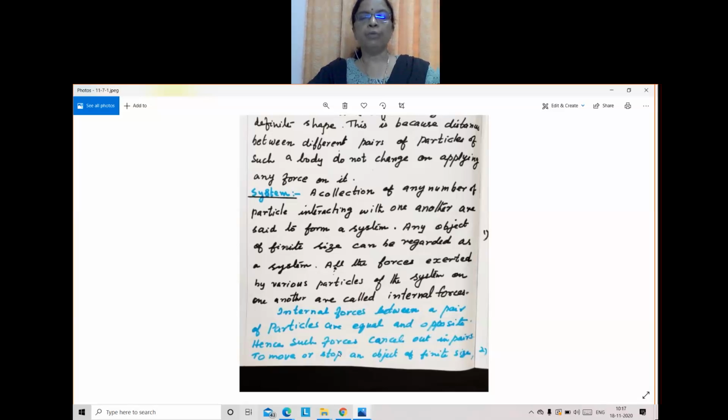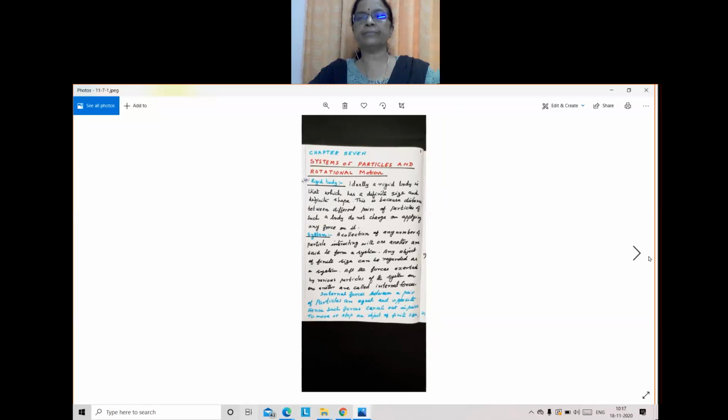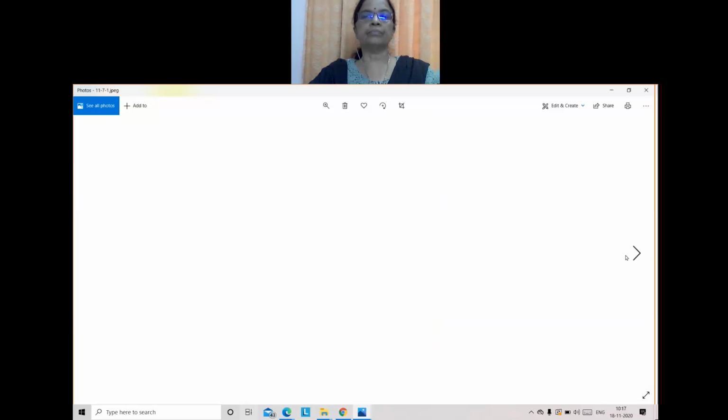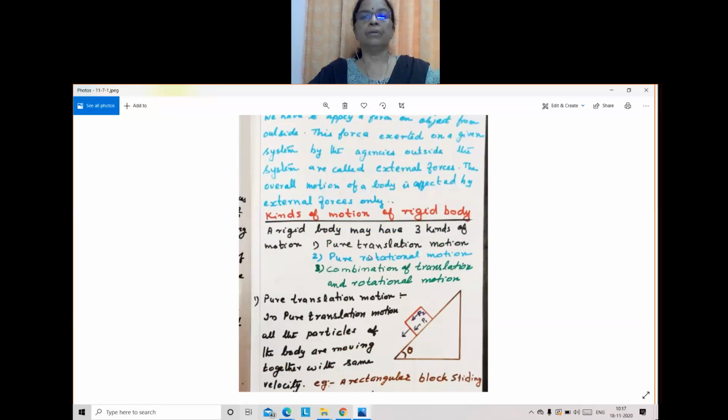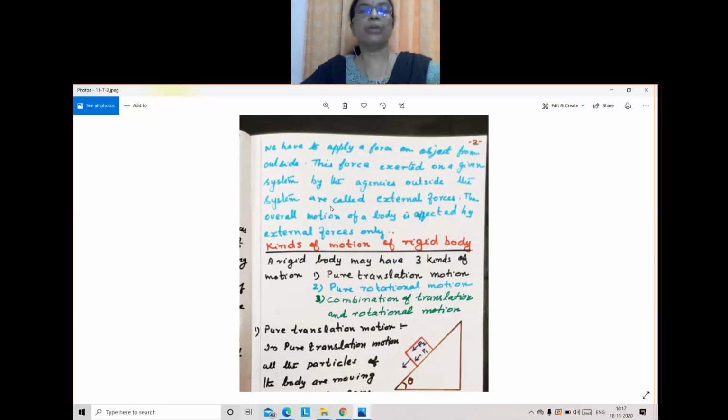To move or stop an object of finite size, we have to apply a force on the object from outside.